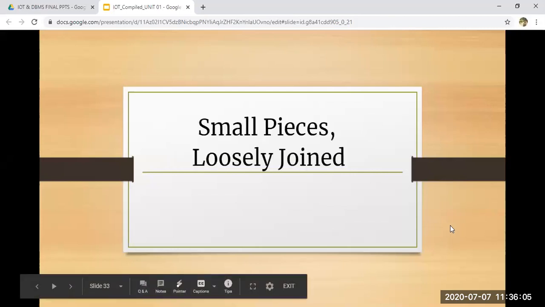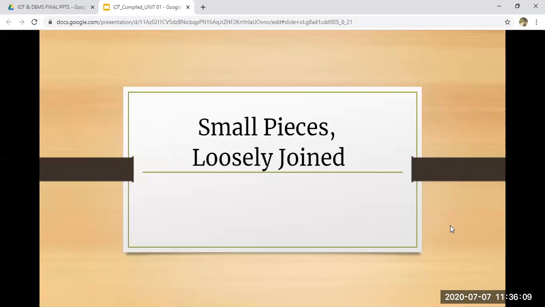Next topic which we had seen was small pieces loosely joined. When I talk about small pieces loosely joined, it means that whenever you are building any component or any service, you should always go for a loosely joined architecture. Why do we have to go for loosely joined? Because when you go for this approach, all the pieces which you have joined can work independently as well.